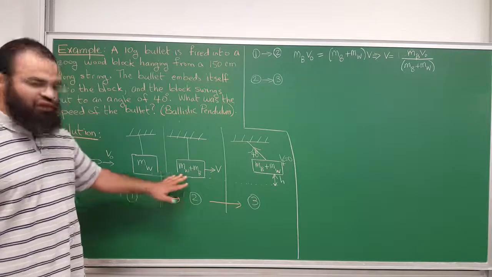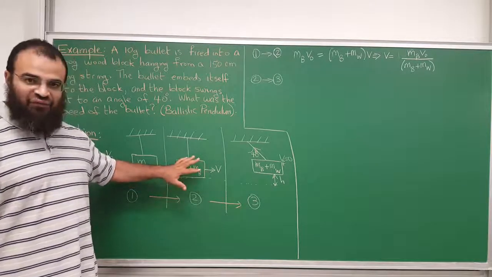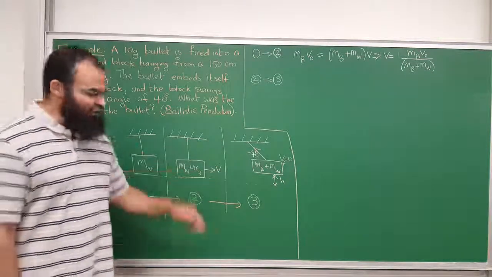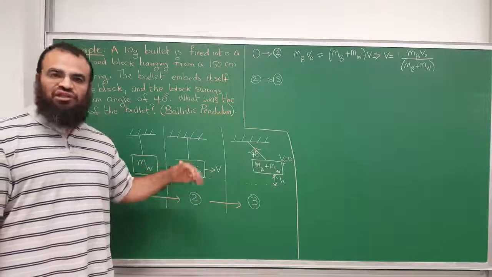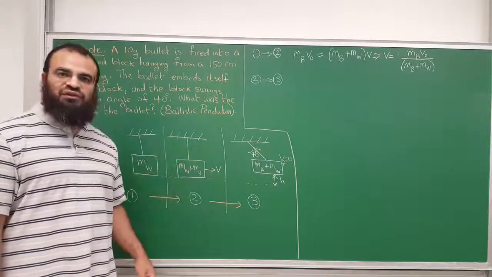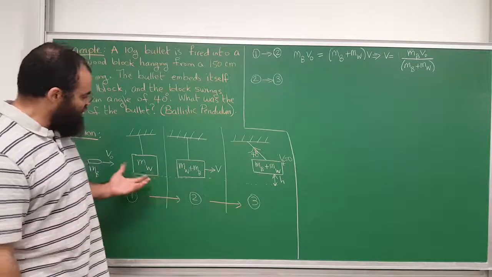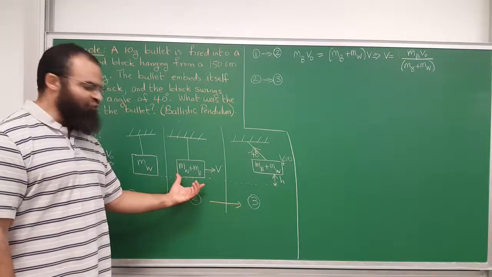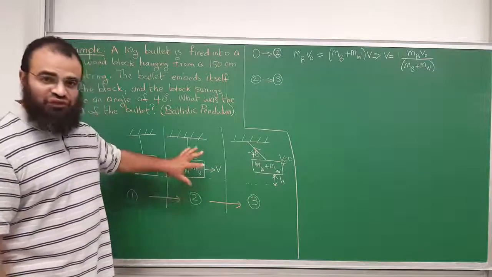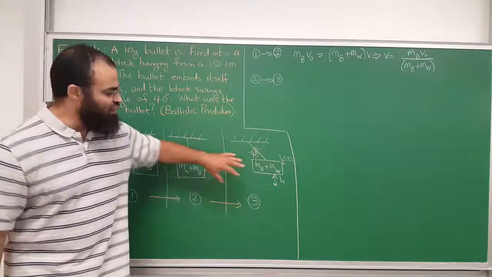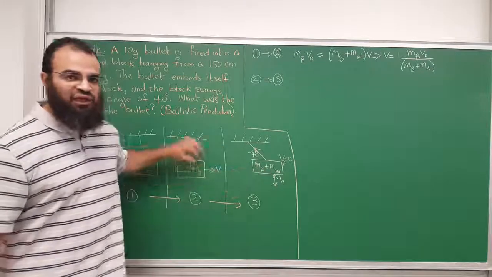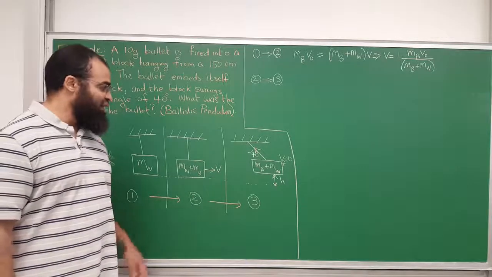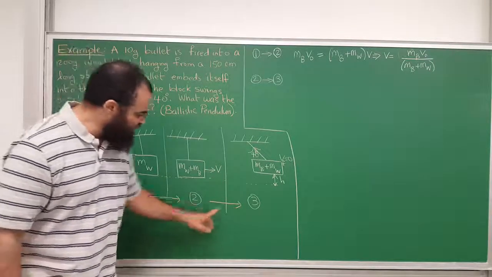However, once the collision has happened, if there are no more collisions afterwards, the energy that you have is going to be conserved. So let's say during the collision you lost 5 joules and you have 50 joules remaining. You started with 55 joules before collision and ended with just 50 joules after collision, so you lost 5 joules. Now those 50 joules that remain will be conserved, and the wood and the bullet will just keep swinging back and forth. That energy is now conserved because there are no more non-conservative forces acting. And therefore, we're going to use conservation of energy in going from this step to this step.